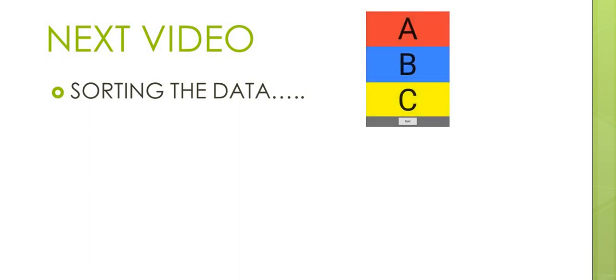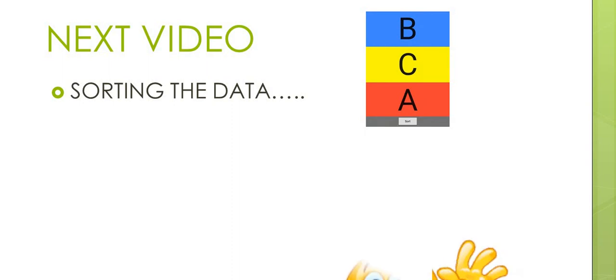Now I think you are able to write code for creation of a data frame using list, using series and using dictionaries. In the next video we will learn how to sort the data. Sorting data means if the data is arranged as BCA, it can be sorted as ABC. That means alphabetical order, it can be sorted. Whatever the values may be, they can be arranged in ascending or descending order. And for the time being, bye.